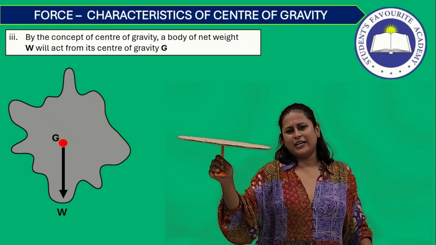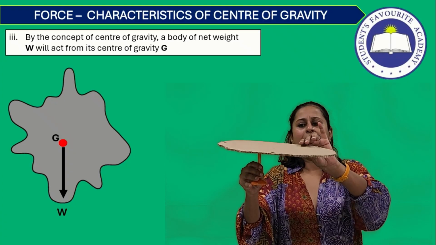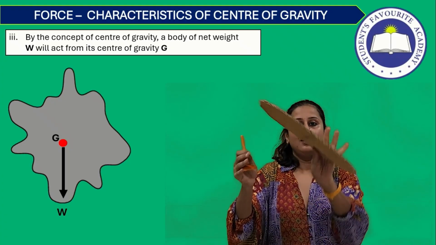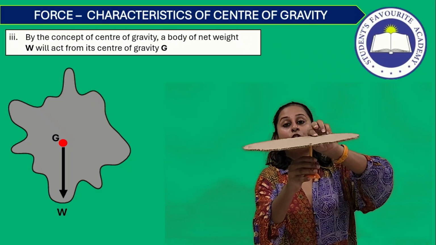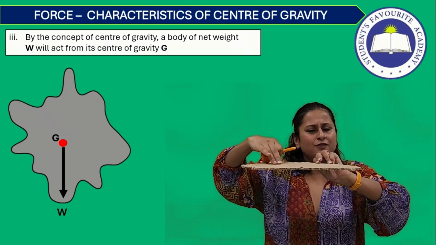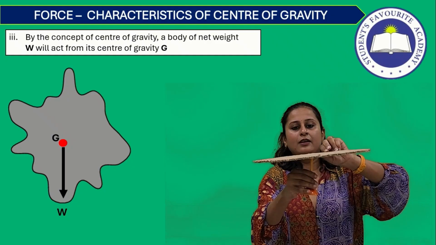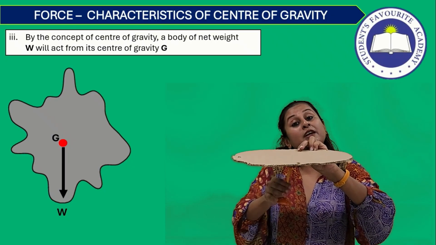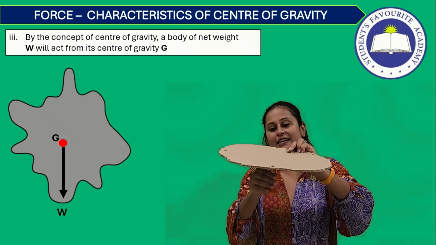Alright. There is another way to check it, where we can just use our common sense. So if I try to balance it here, what is happening? The body is toppling over on this side. If I try to balance it here, it's toppling over on this side. So if it's toppling over on this side, that means the mass distribution of this side is more. So I will try to bring my pivot a little closer. Whichever side it bends, I will try to take my pivot in that direction so that I can practically get my center of gravity.